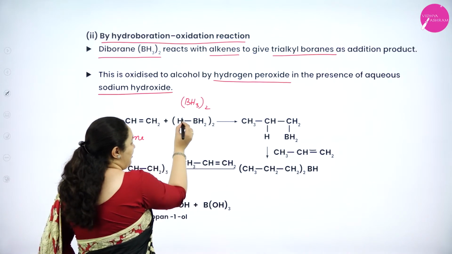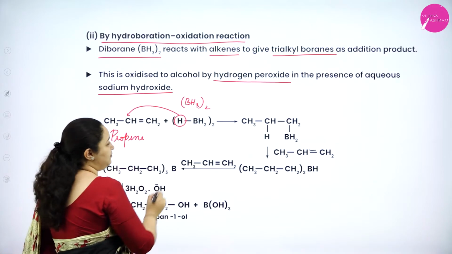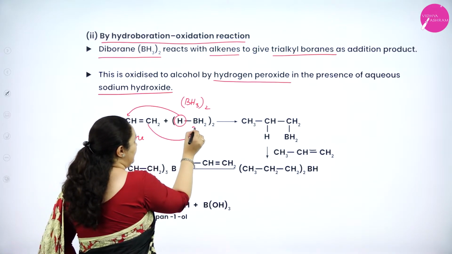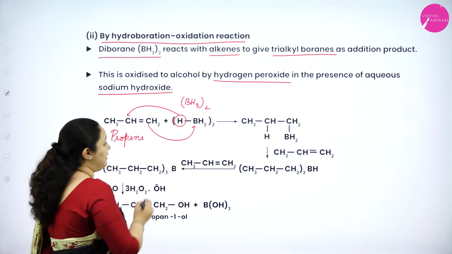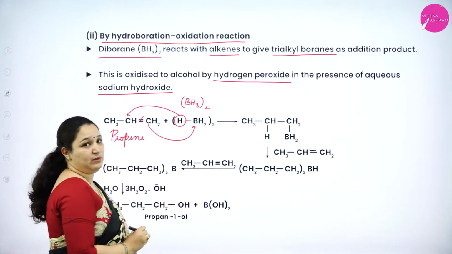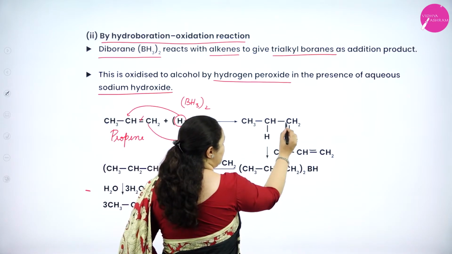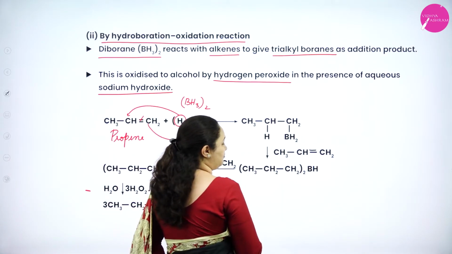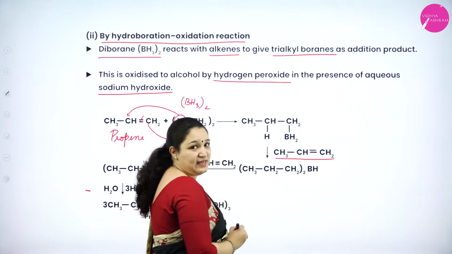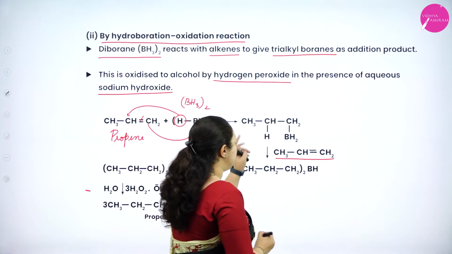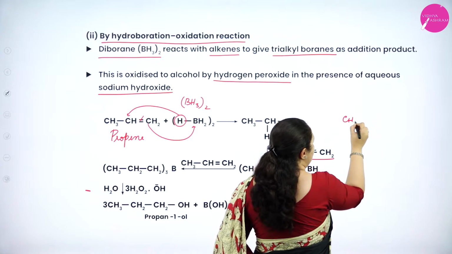Now listen carefully. This hydrogen atom gets added to the second carbon atom and the other carbon atom gets added to boron, or BH2 gets added to the other carbon atom, to break the double bond. So I will get CH3, CH2, CH2, BH2. To this molecule, one more propene is getting added. So you can see here what exactly happens. I will write it here again.